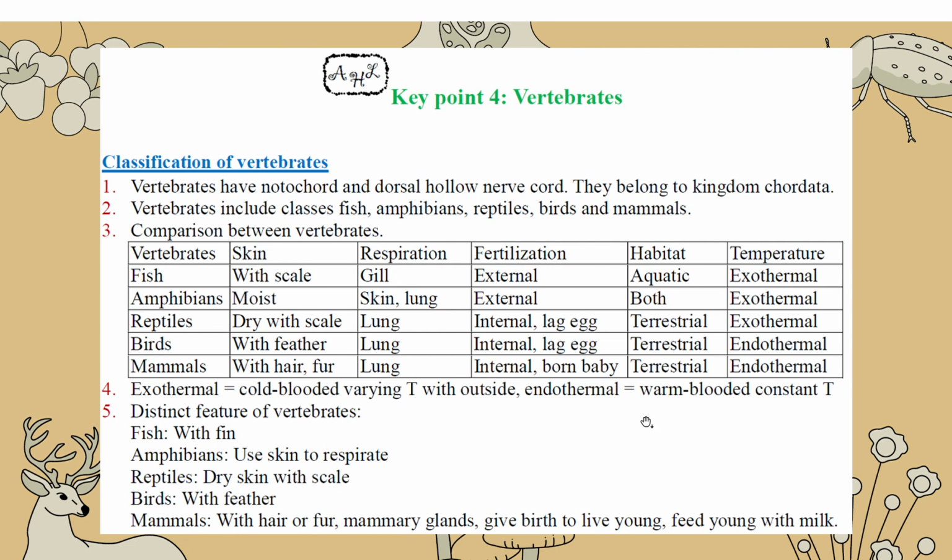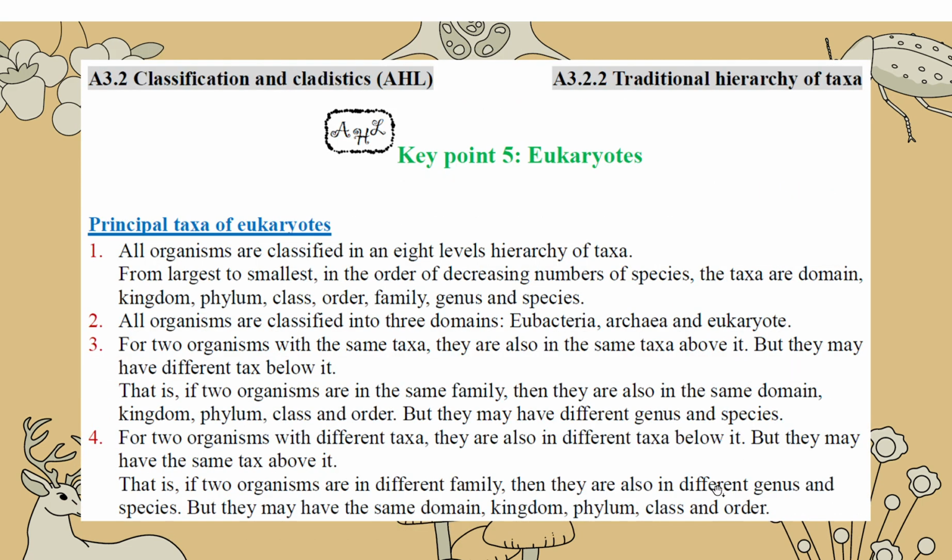Look at their characteristics. Can you find the distinct feature of each of them? Yes, I list them out here. For fish, it is fins. Amphibians have skin that respirates. Reptiles have dry skin with scales. Birds have feathers. For mammals, for us, we have hair or fur, and mammary glands to give birth to young and then feed the young with milk. It is us.